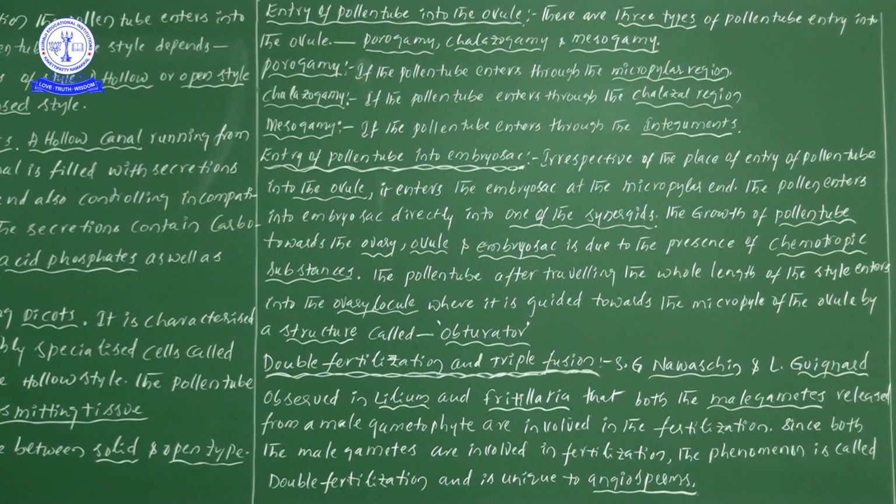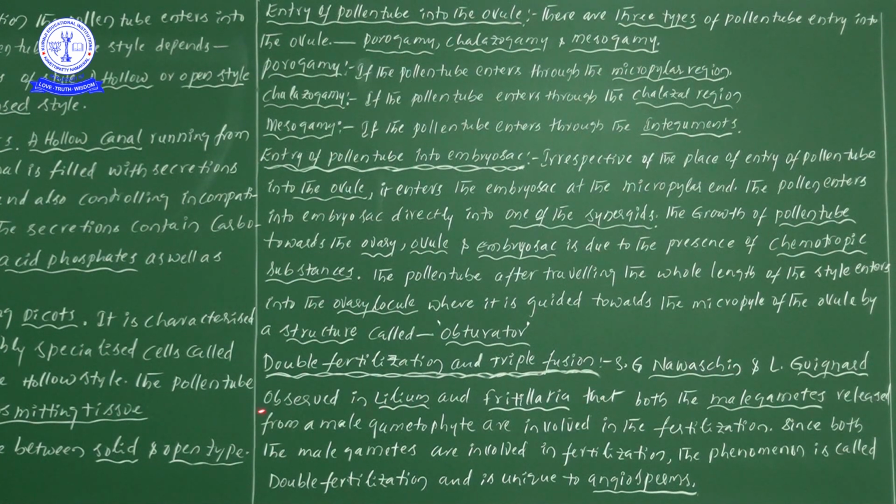From the point of view of double fertilization and triple fusion, surnames are not required, only Navashin and Guignard, so try to remember only those names. I have taken these scientists' names from our textbook. Navashin and Guignard observed double fertilization and triple fusion in Lilium as well as Fritillaria.